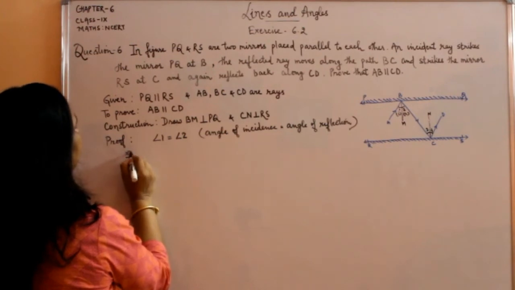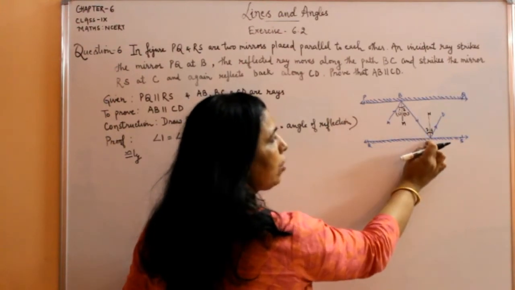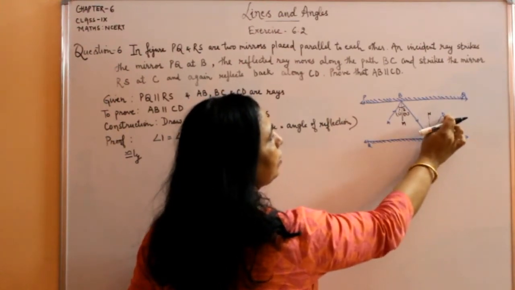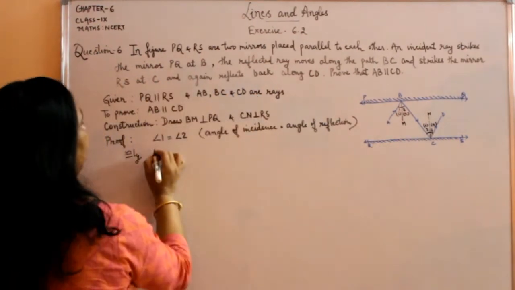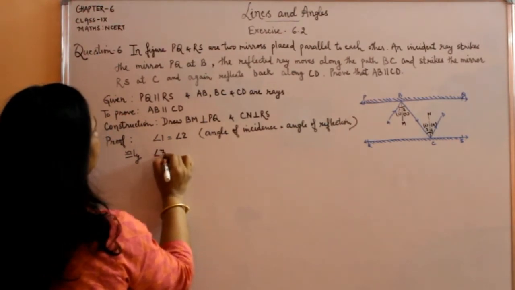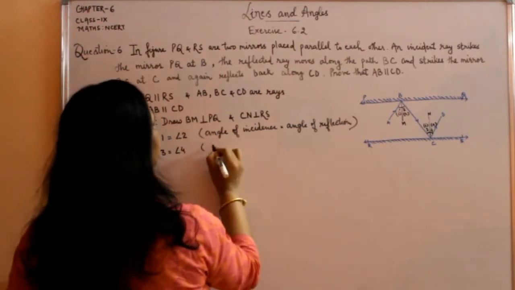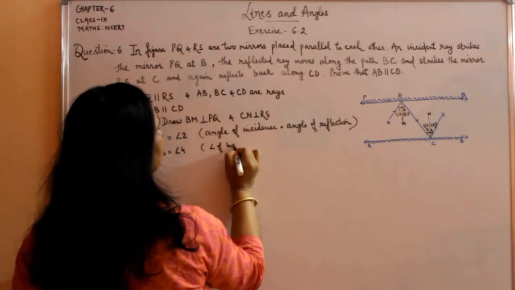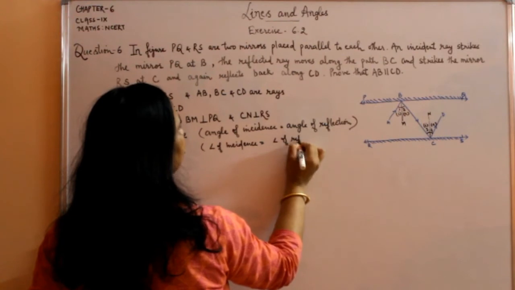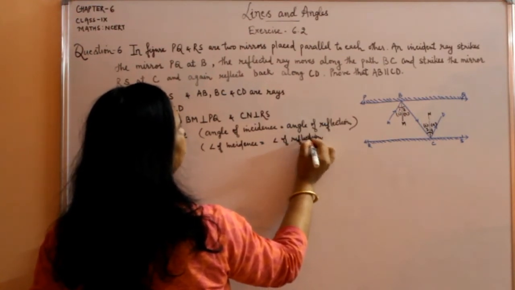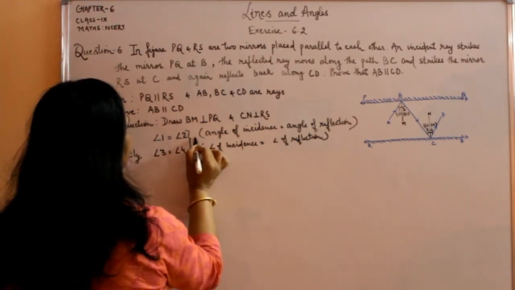Now similarly, if we see, जब ये रिफ्लेक्ट बैक हुई तो C वाले पे ये अब BC क्या होगी, इंसिडेंट रे, एंड CD is the reflected ray. So this is the angle of incident and this is the angle of reflection. Similarly, angle 3 is equal to angle 4. Reason is same, angle of incidence is equal to angle of reflection. Okay. Let these two be equations 1.